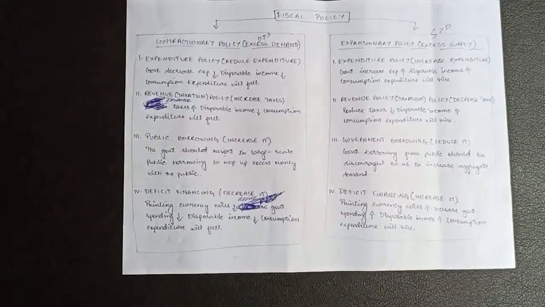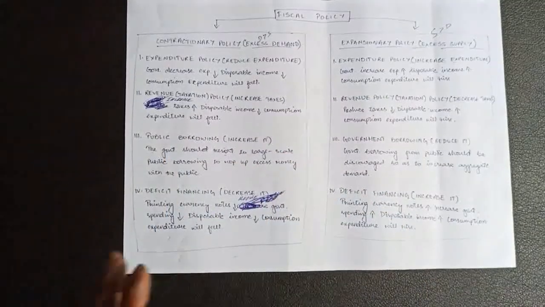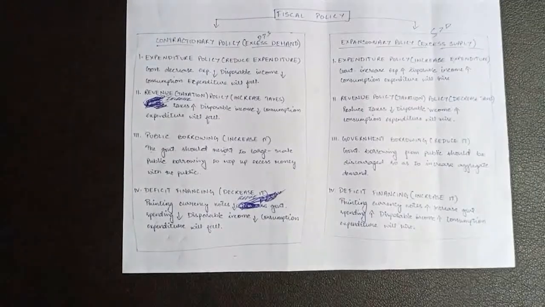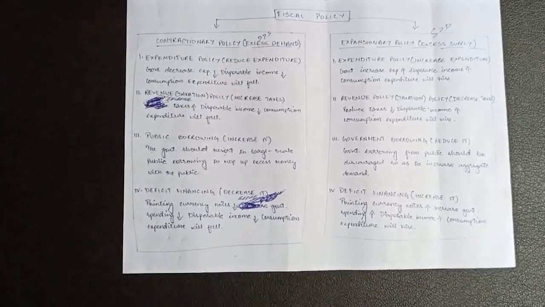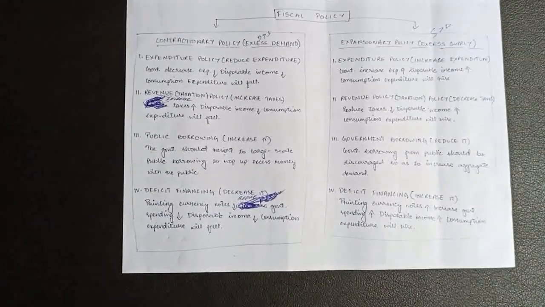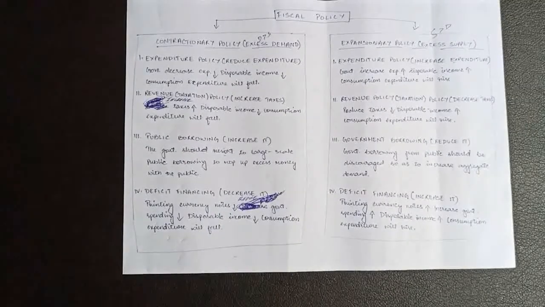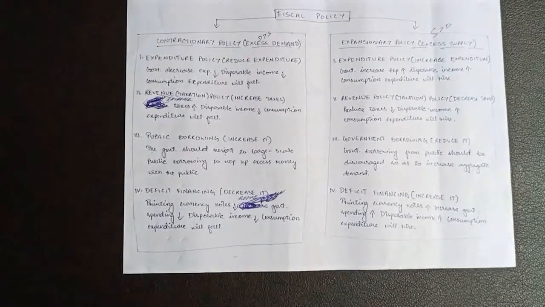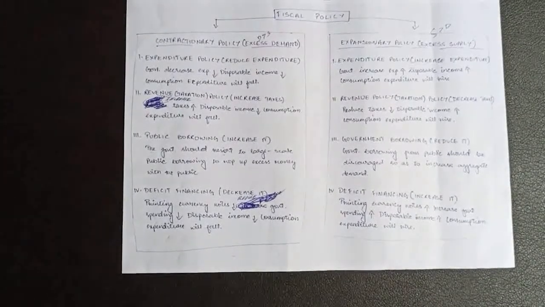Okay, taking an example of the first one, let's say last year the government was taxing 20% on my income. That means only 80% of my income is left with me for spending. But this year, the government reduced the tax rate from 20 to 10%. Now I have 90% of my income with me to spend on goods and services, isn't it?